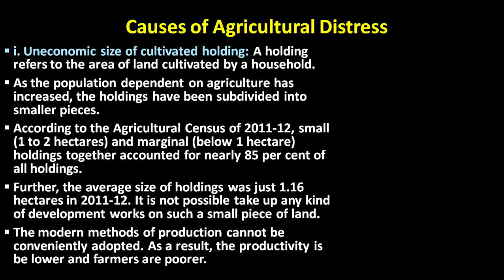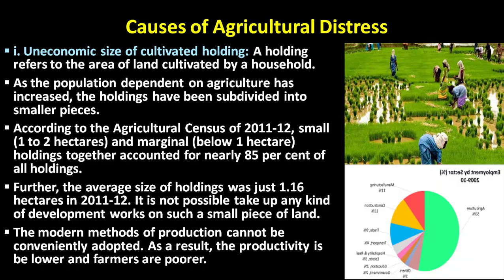The major causes of agricultural distress are, number 1, uneconomic size of cultivated land holdings. A land holding refers to the area of land cultivated by a household. As the population dependent on agriculture has increased, the holdings have been subdivided into smaller pieces.